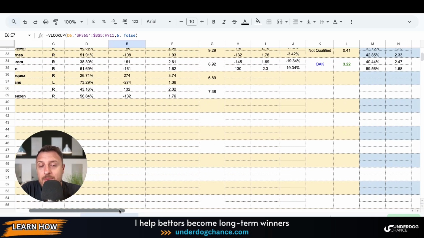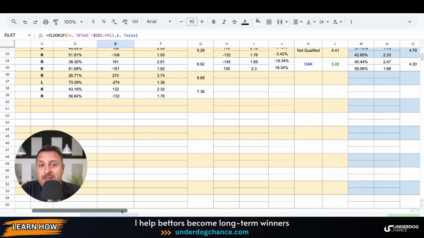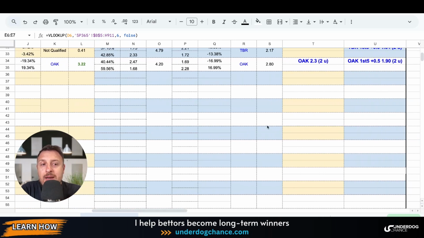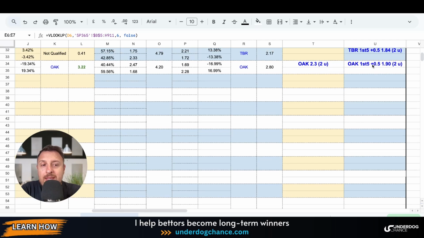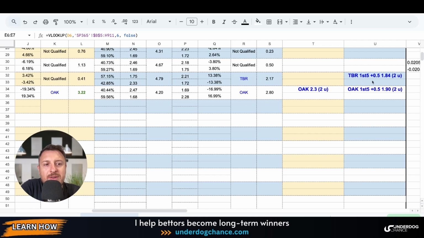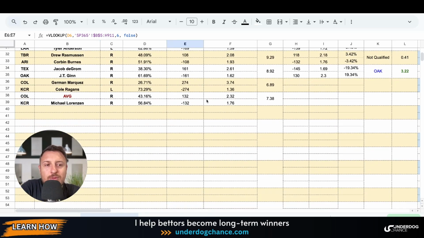Money line. As I said, I'm looking at some specific angles with my betting model, and it shows that Oakland is a 2 unit play today again, and also Oakland first 5 innings again. I'd better take the safer version, 2 units. Yesterday, for example, I had Pittsburgh plus 0.5, and if I had taken the straight money line in the first 5 innings, the odds would be much better. Also, the profit would be better, but this is also okay. So I have Tampa Bay Rays first 5 innings plus 0.5, Oakland money line 2 units, and Oakland first 5 innings plus 0.5, 2 units as well. So Oakland is today's play of the day.